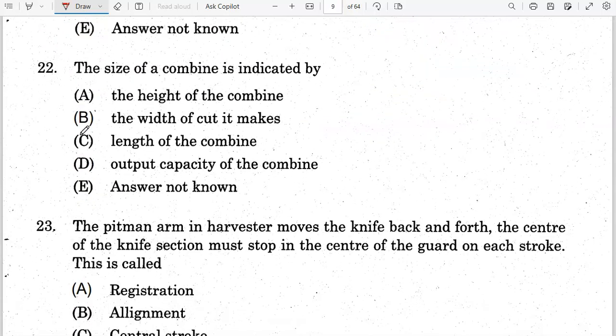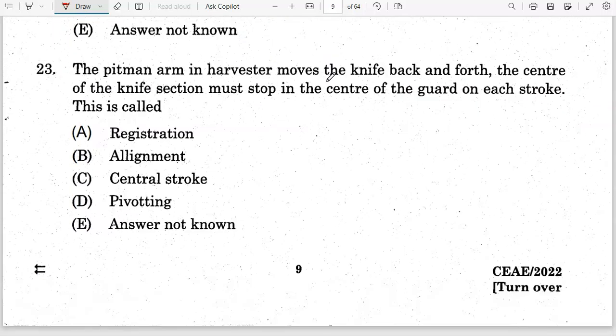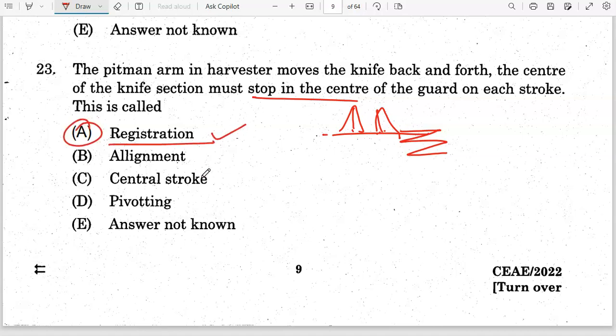The size of a combine is indicated by the width of the cut it makes. Okay, option B, width of the cutter, we can determine the size of the combine harvester. The pitman arm in a harvester moves the knife back and forth. The center of the knife section must stop at the center of the guard at each stroke. This is called registration. Okay, option A is the correct answer.